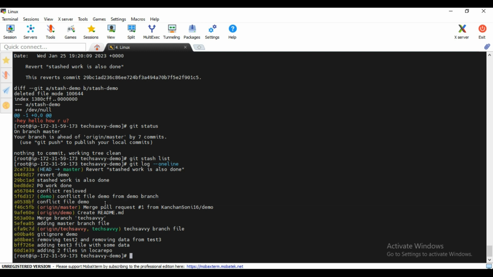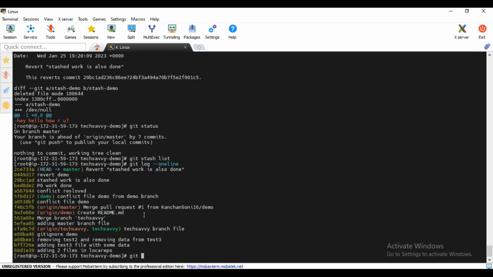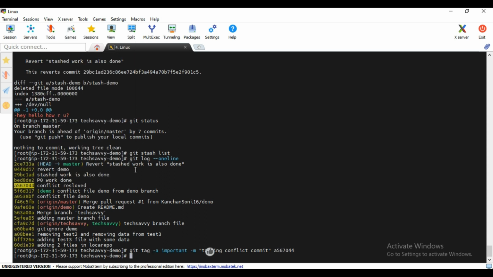Suppose for example, I have cleared this conflict, right? And this is important for me. I wanted to tag it. So how to tag it? Just simply type git tag -a, and the tag name I wanted to give, for example, important, right? And the message I wanted to pass is tagging conflict commit. Okay, and you need to pass the commit ID, that is this one. Just simply type it or paste it, enter. So see, the tag has been created.